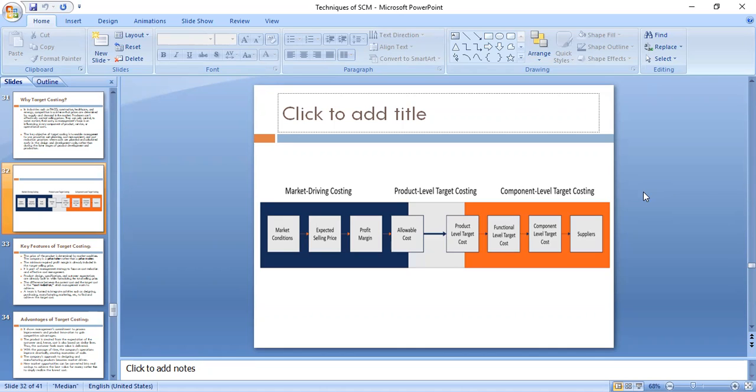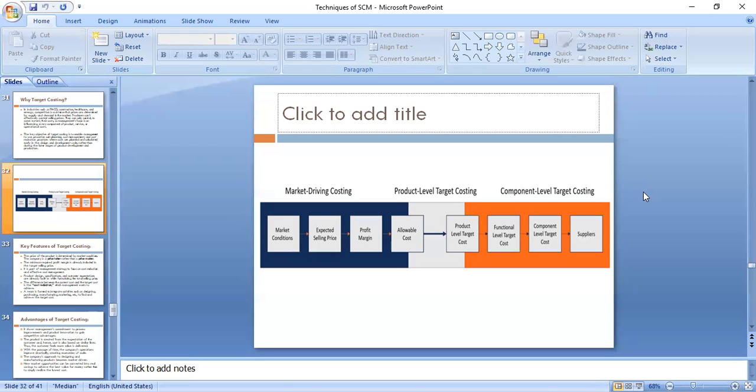Now you have the allowable cost, and whatever that is becomes the product-level target cost. Take an example: suppose you are in a particular product segment. Due to market conditions, earlier you used to sell your product for 10,000 rupees.